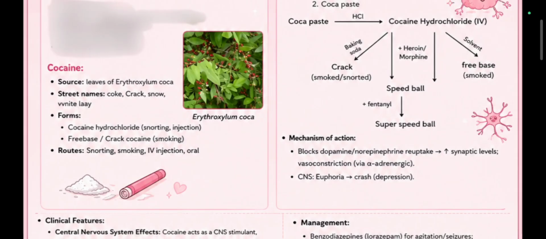There are two forms: cocaine hydrochloride, which is the snorting and injection form, and freebase and crack cocaine, which is the smoking form. So what are the two forms? Cocaine hydrochloride and freebase. Cocaine hydrochloride is the snorting and injection form, and freebase is the smoking form. Now, what are the routes of administration? Snorting, smoking, IV injection, and oral. We all know from movies, okay?